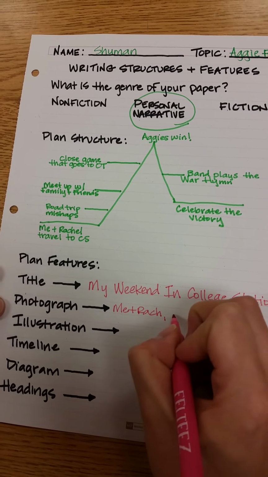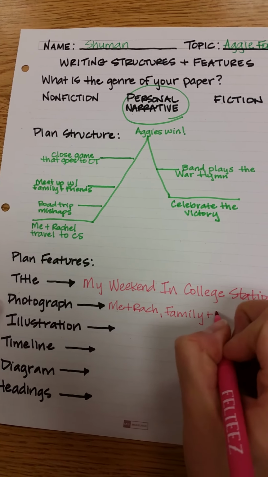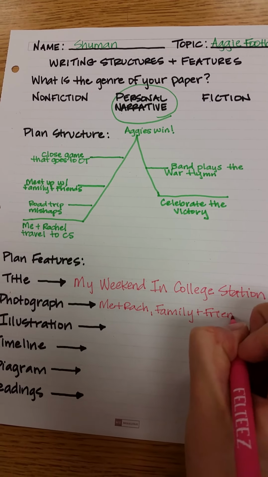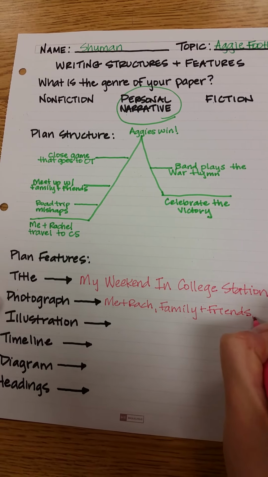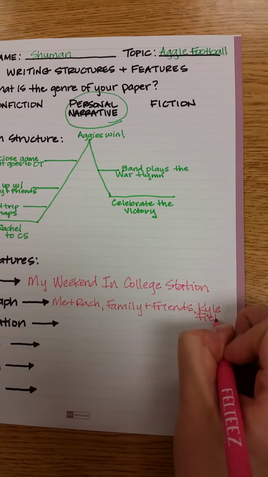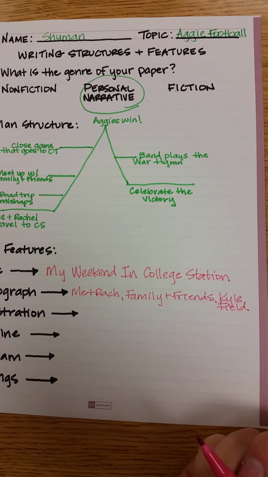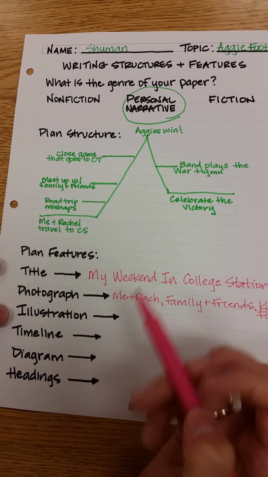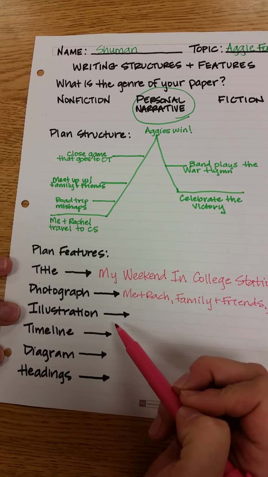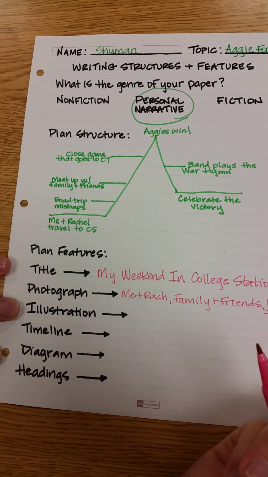I talk about my family and friends. Maybe I can include a photo of them. Okay. Maybe a photograph of the stadium to give a nice visual. So, Kyle Field. Illustration. I am certainly not an artist, so I don't know that this would be something that I want to spend a lot of time on. Could I include an illustration?